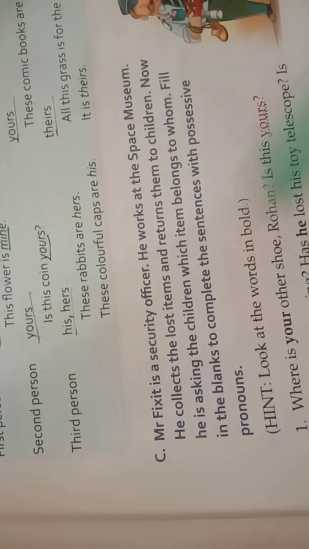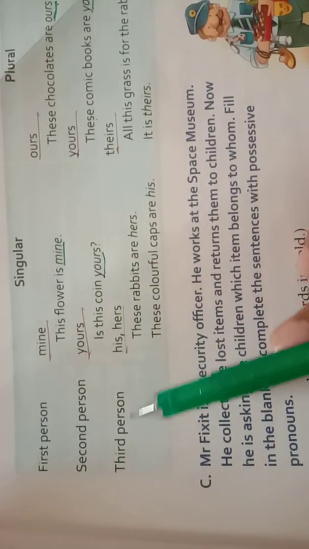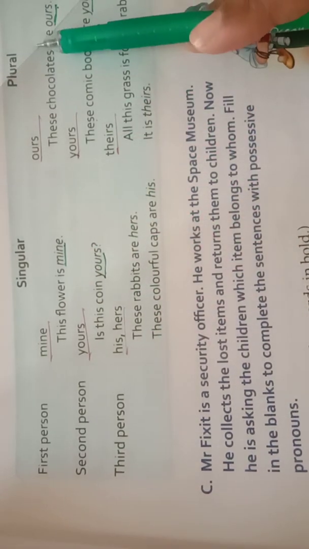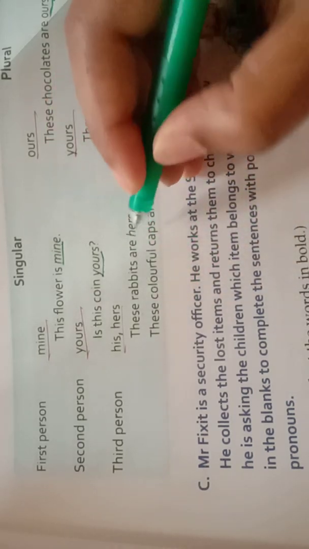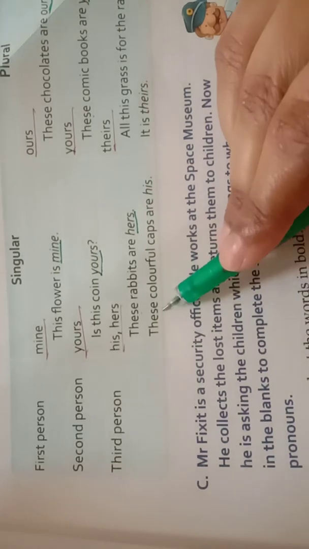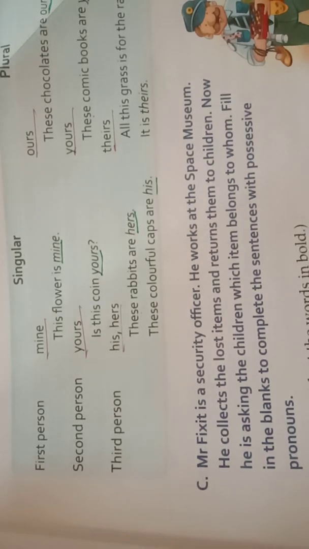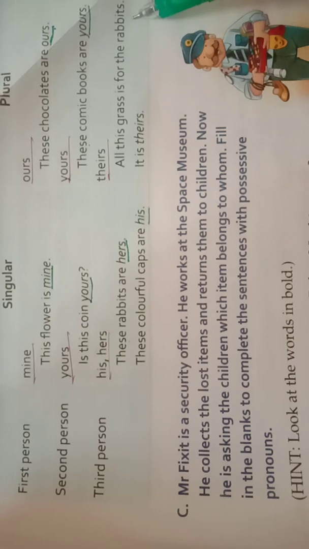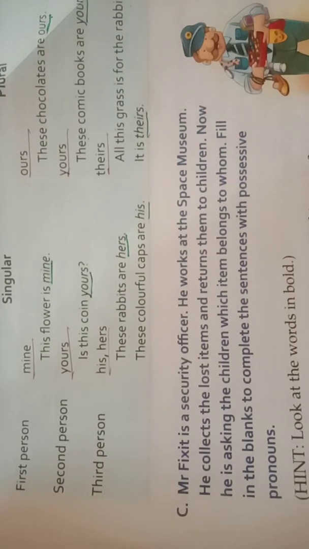Then for third person, we use "his" and "hers" for singular and "theirs" for plural. Examples: these rabbits are hers. Here hers is a possessive pronoun. These colorful caps are his. His is a possessive pronoun here. And in this sentence: all this grass is for the rabbits, it is theirs. So here theirs is the possessive pronoun.